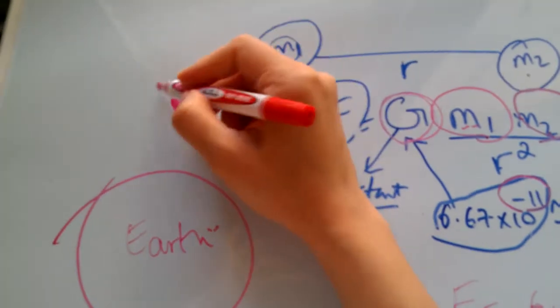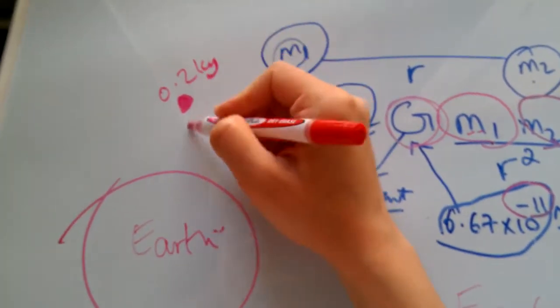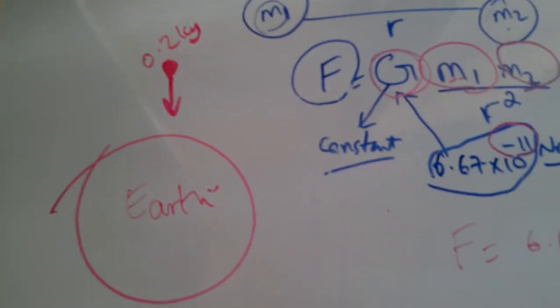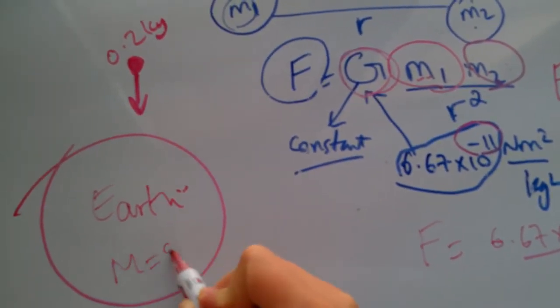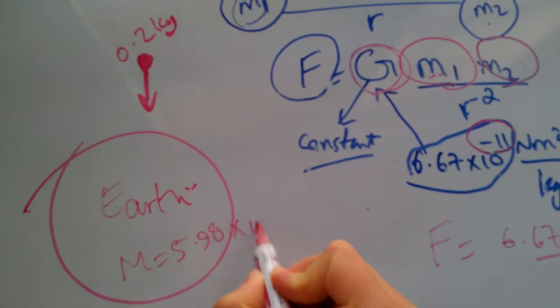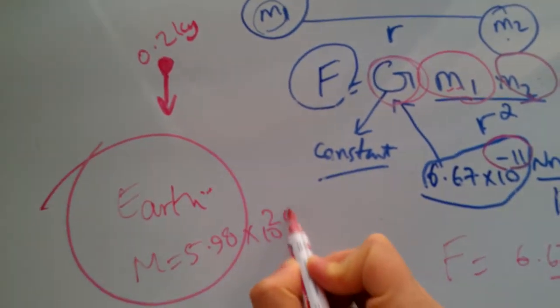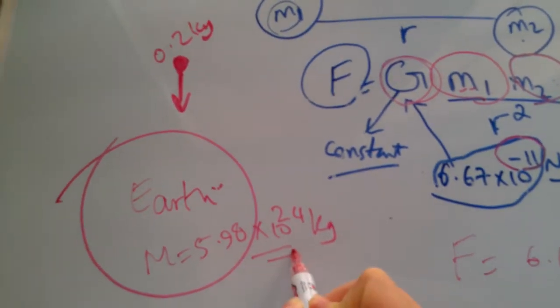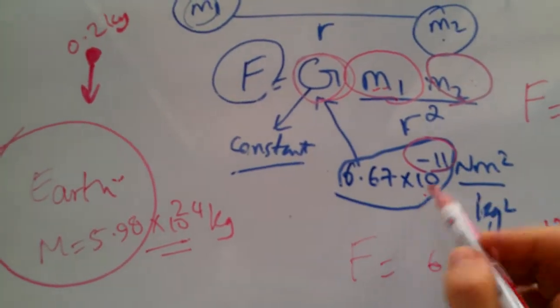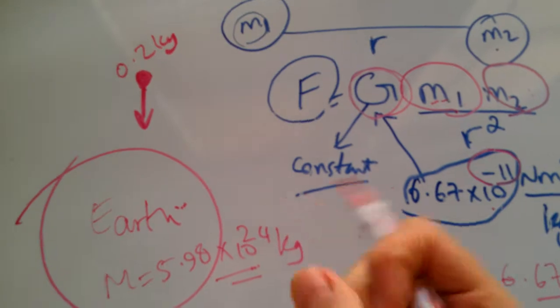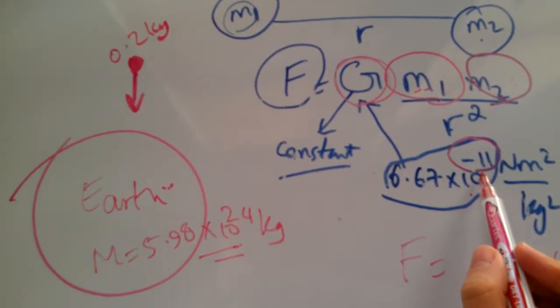So even if the marker is 0.2 kilograms, because the mass of Earth is pretty big, about 5.98 times 10 to the 24 kilograms, that's big. When this gets multiplied by 10 to the negative 11, it essentially overcomes that smallness of minus 11.